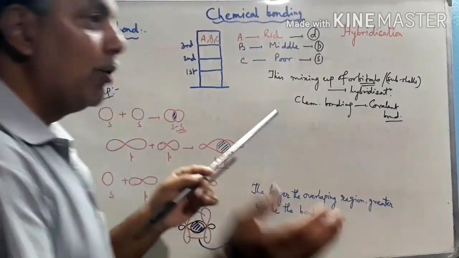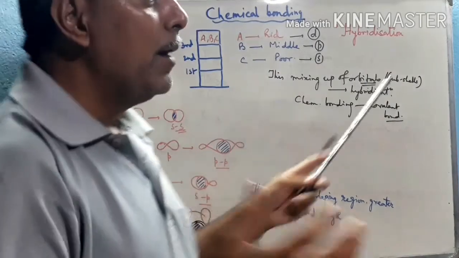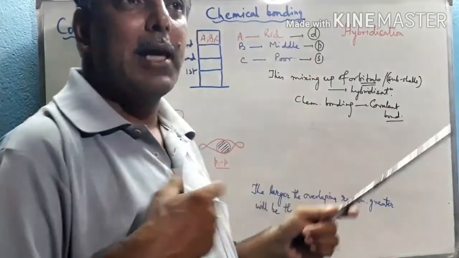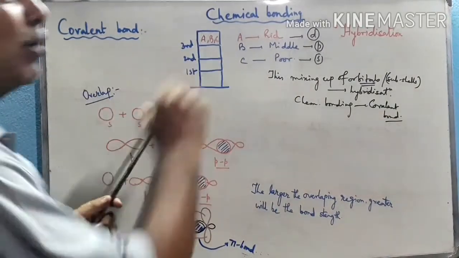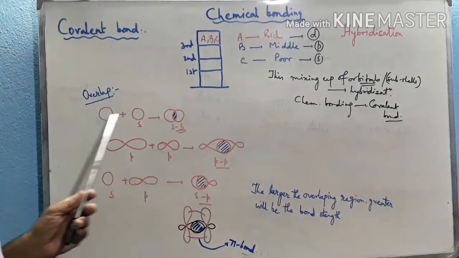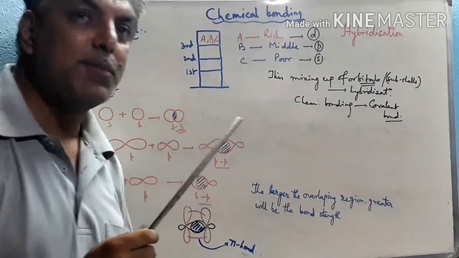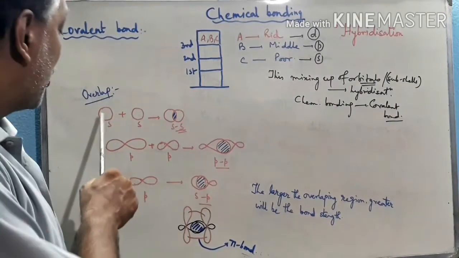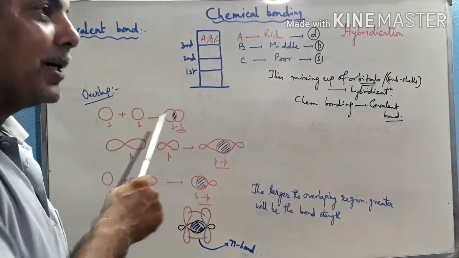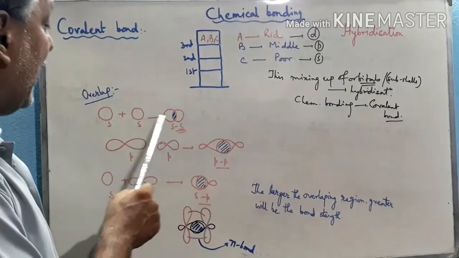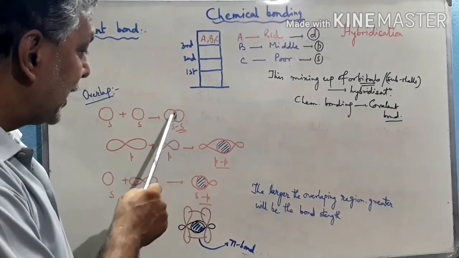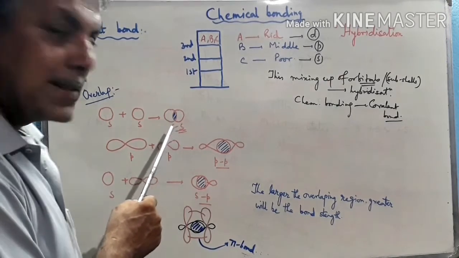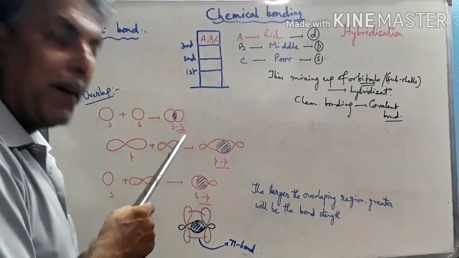Now at different times during their mixing, different types of mixing up of orbitals take place. This is called the overlapping region, and the process is called overlap. First, s-s overlap. We know that s is spherical in shape. So if an s orbital is combined with another s orbital of a different atom, then s-s overlap occurs. This blue shaded region indicates the actual overlapping region.